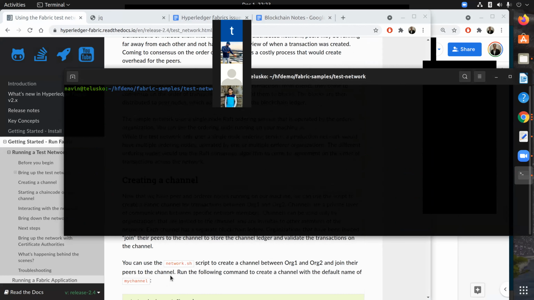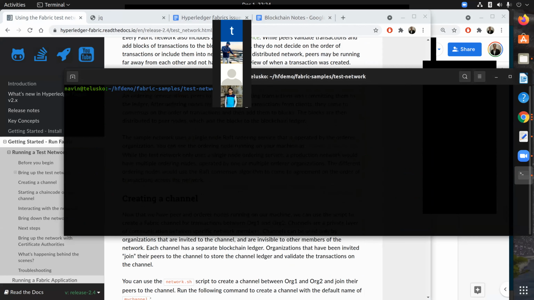So what transaction are we going to do? Now, whenever you start the network, you got your peers. Okay, so your peer is working. You also got your ordering service. But whenever you want these peers to interact, you need to have a private channel, right? So we don't have a channel yet. By default, when you start the network, you will not have this channel. And one more thing, this type of network is only good for learning purposes. Don't use this network for production use.